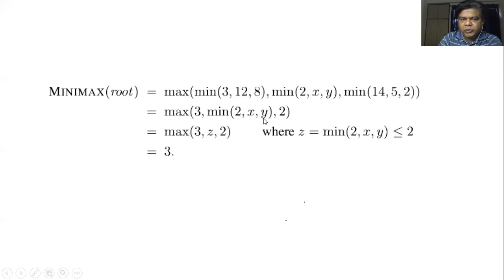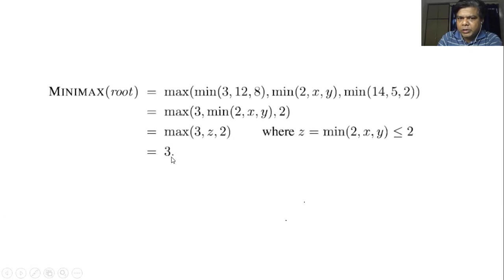x और y की कुछ भी वैल्यू हो, क्योंकि हम मिनिमम निकाल रहे हैं यहाँ पे, तो 2 या 2 से कम होगा, तो z की वैल्यू 2 या 2 से कम होगी, और हम ऑलरेडी एक वैल्यू 2 से ज्यादा वाली पा चुके हैं. We know that there is one value which is more than 2 from some other path. Then we are sure that we are going to choose that path. So maximum value 3 is true for all values of x and y. Whatever be the value of x and y, this function max 3, z2 will always return 3.